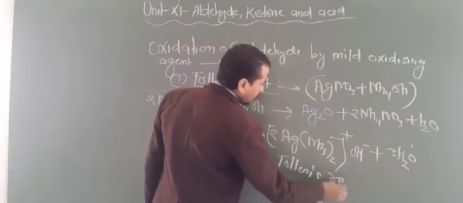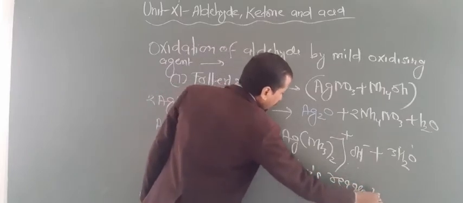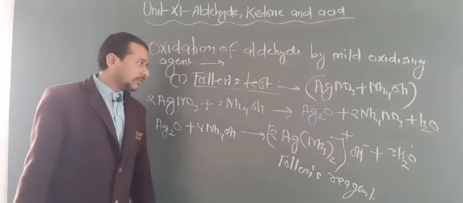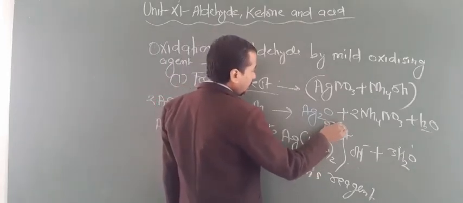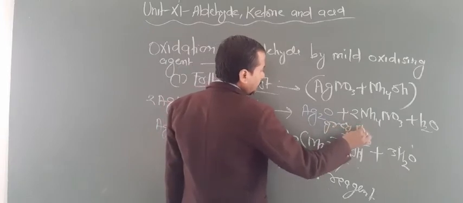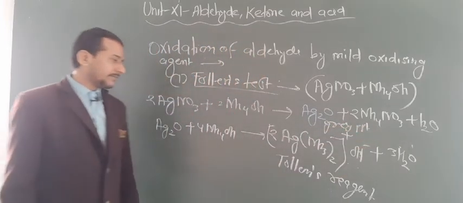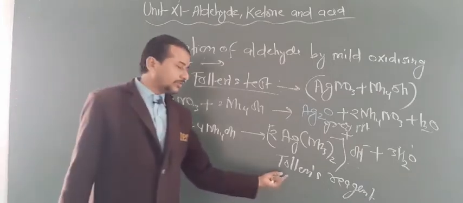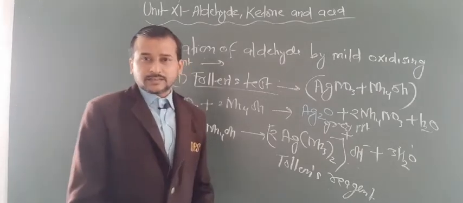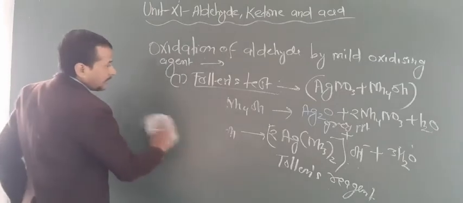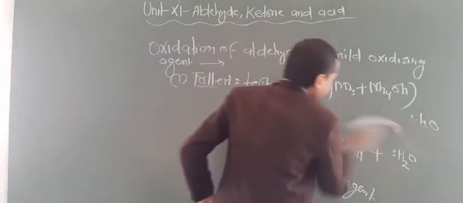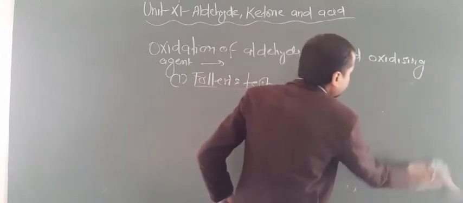So maybe one question arises: how can we prepare the Tollens reagent? By this way you can prepare the Tollens reagent. This is the gray PPT, Ag2O, known as gray precipitate. Okay dear students, this reagent has to be used in chemical reactions. So now let us focus on the chemical reaction that takes place to identify aldehydes and ketones.